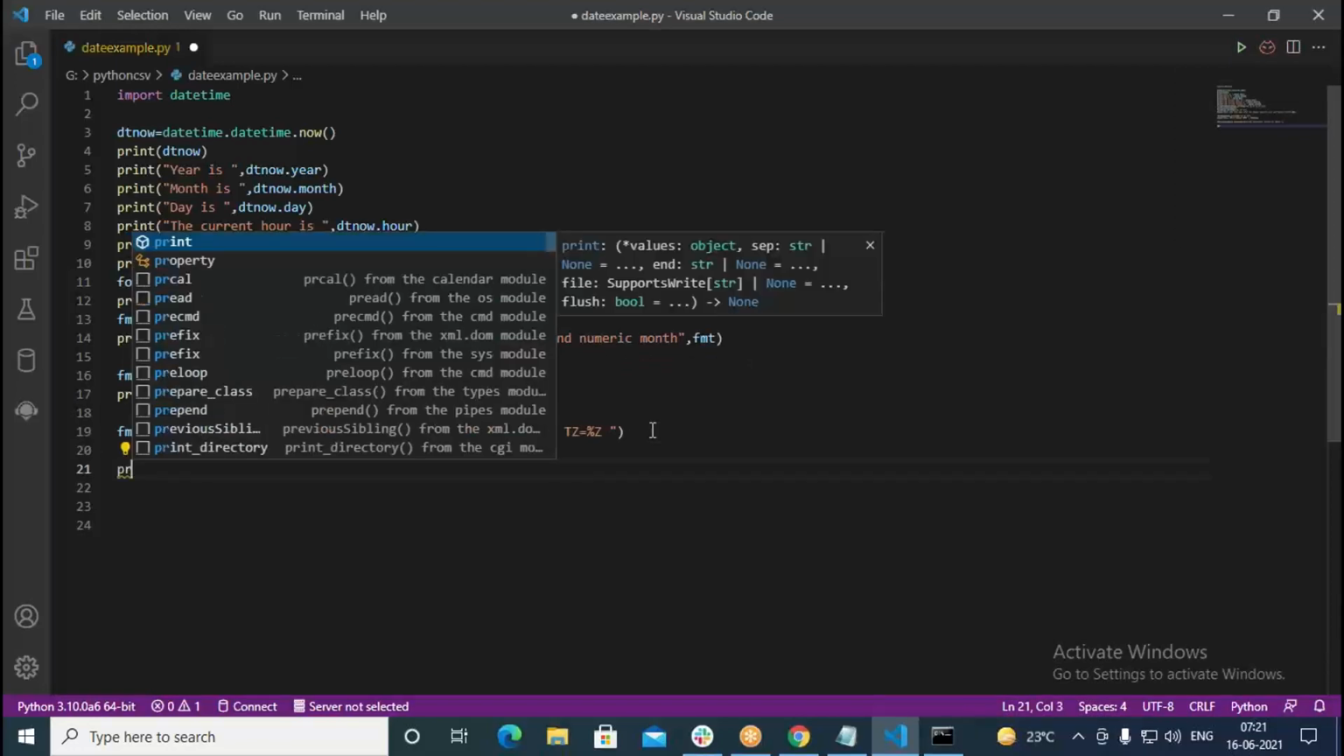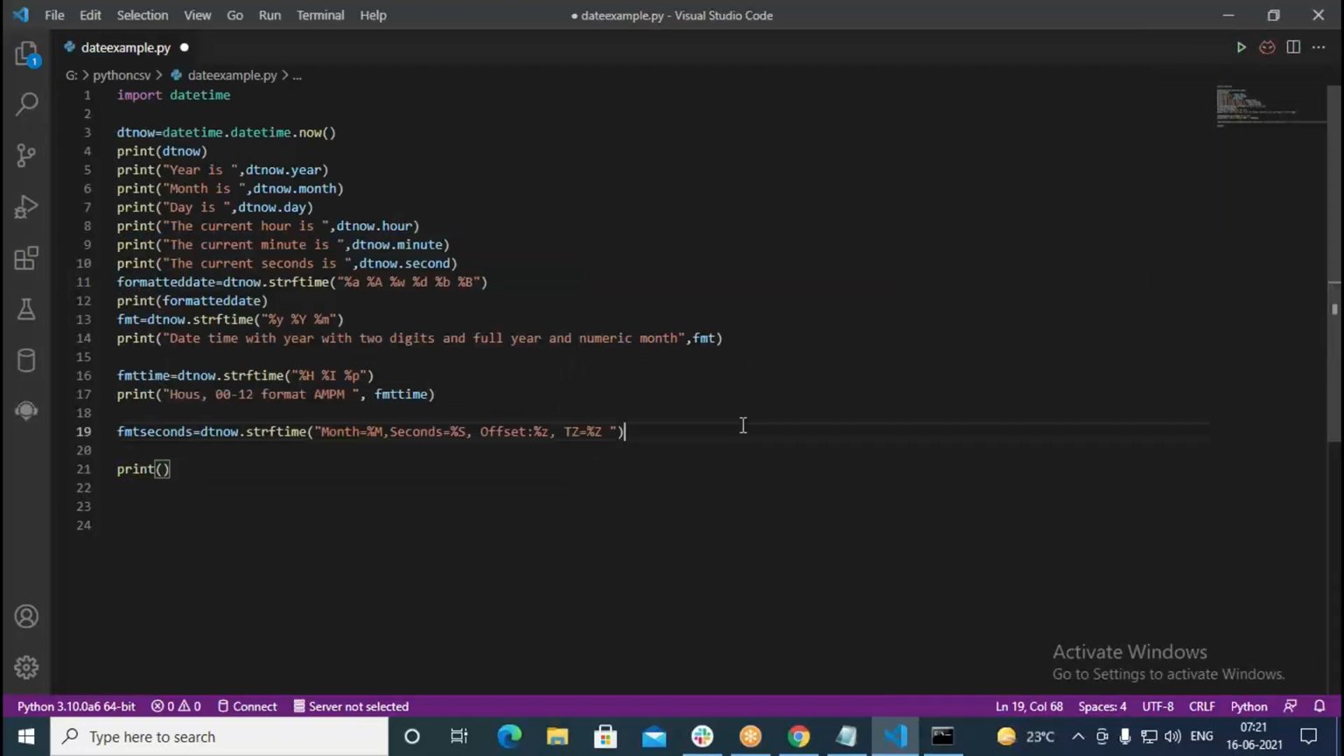Now next print, go with the FMT seconds. This can print for us the given date and time, minutes. Sorry, it's not month, it's minutes. I can say this as here minutes equal to %m, seconds equal to %s, offset is %z, tz equal to %z I have written.